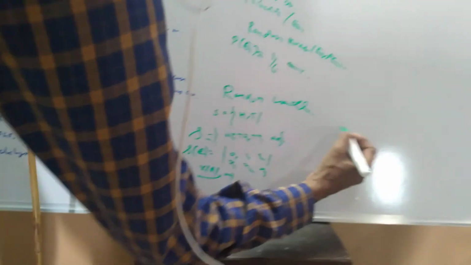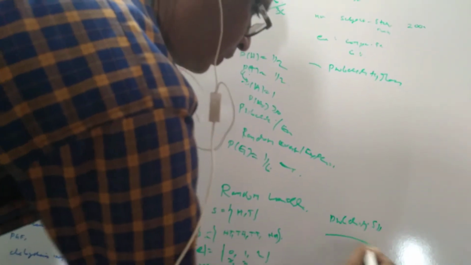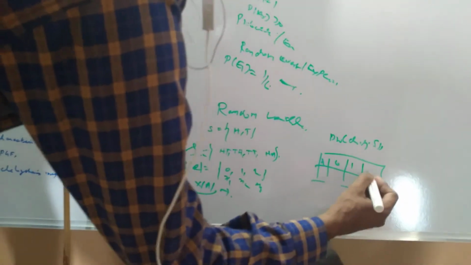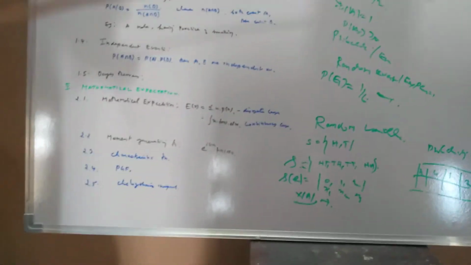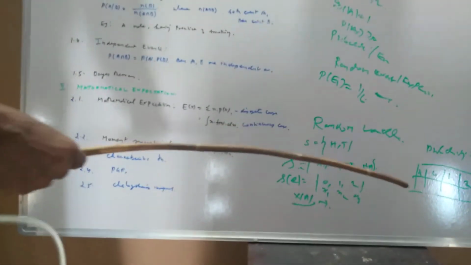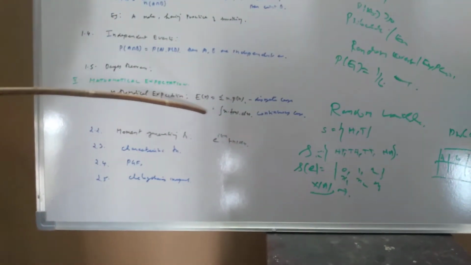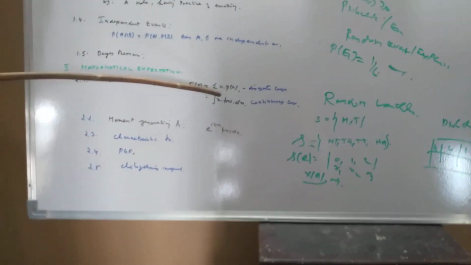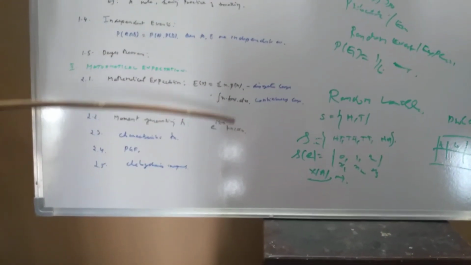For this random variable you can have the probability space, X taking 0, 1 and 2, with the associated probabilities. Using this probability space you can compute the mathematical expectation of X equal to summation of x into p of x for the discrete case, and for the continuous case, the integral of x into f of x dx.